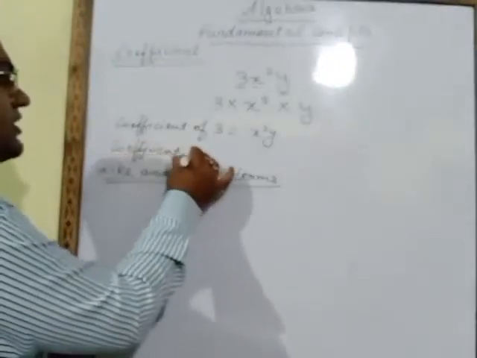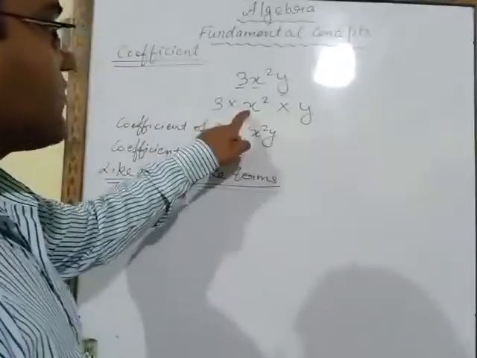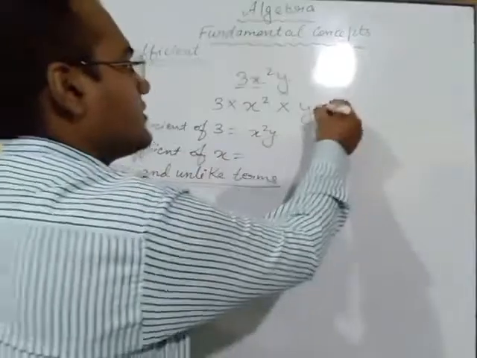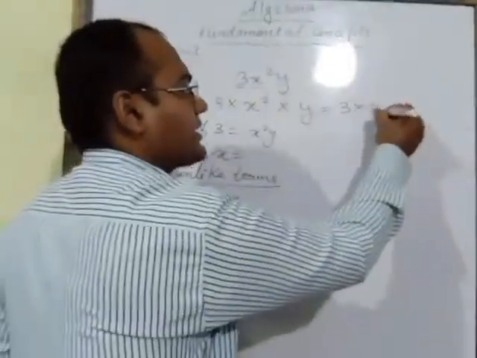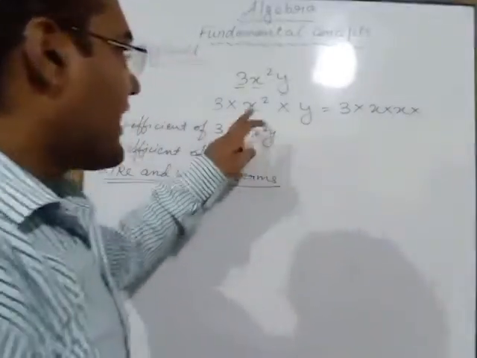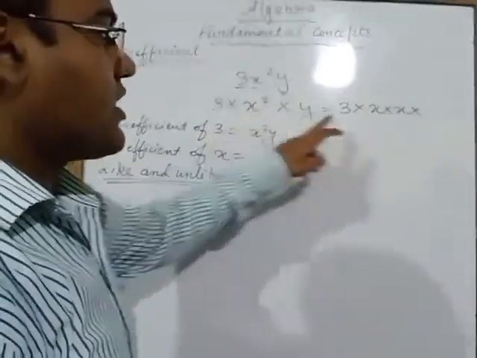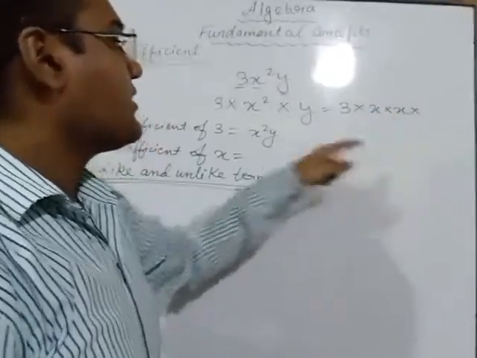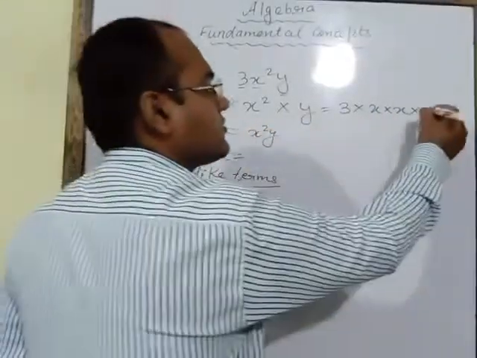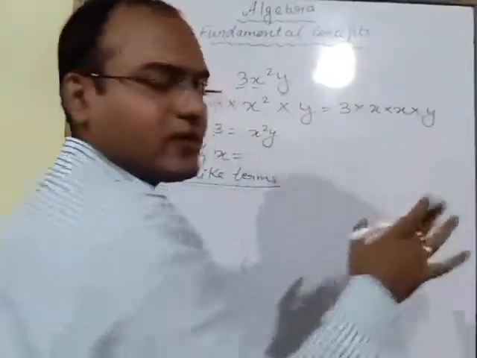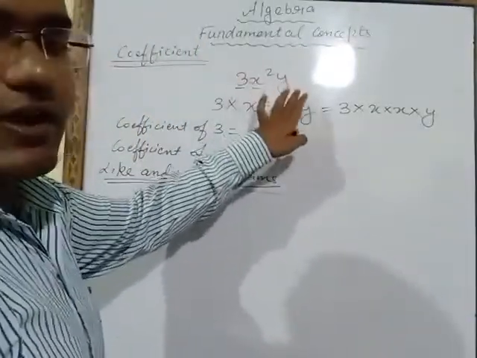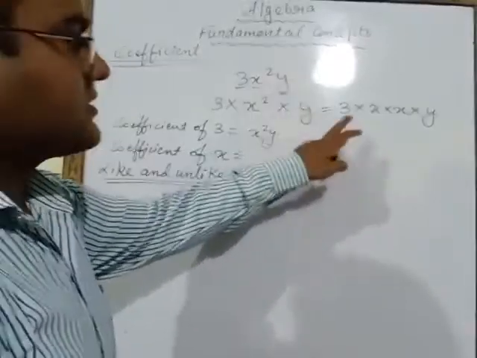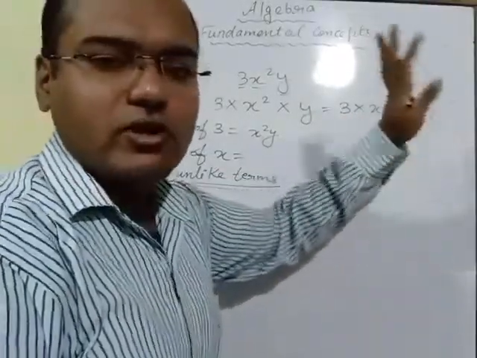If I want to write the coefficient of x, here you have to change this further. 3 into x square means x multiply x. What is the meaning of x square? X square means x multiply x. Multiply y is also there. These are all the factors of this term, 3x square y. The factors are 3 into x into x into y.